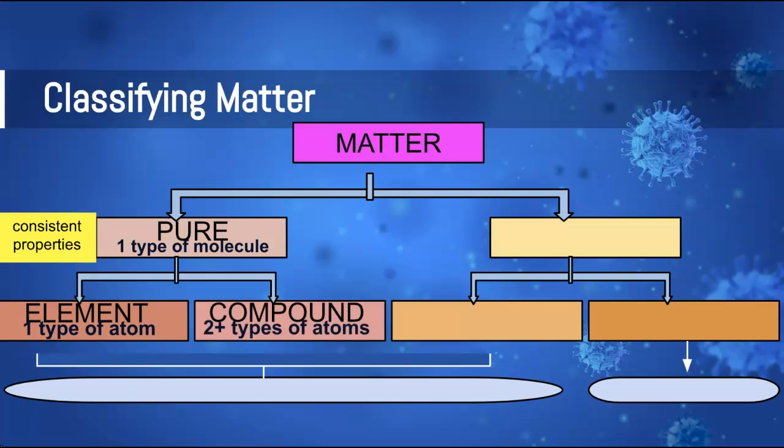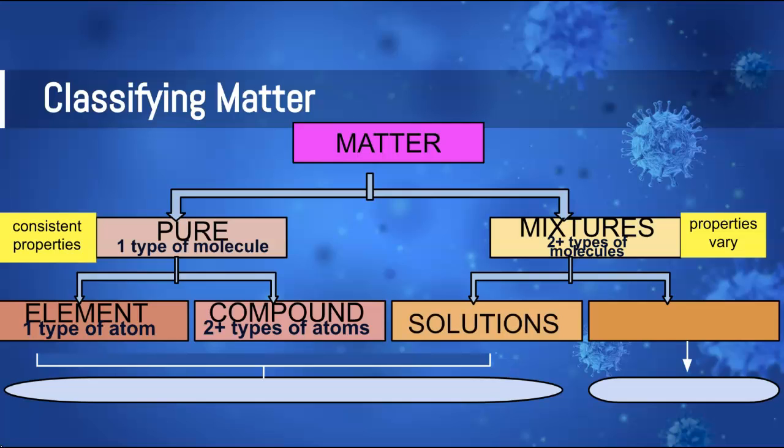All right. The other type, and that's what we're going to be looking at today, is what's called a compound. And in a compound, we have two or more different types of atoms combined together. Now, the other classification of matter would be mixtures. And these we've already spent some time looking at. So mixtures contain two or more different types of molecules in them. We have more than one thing mixed together, all right? So because we have more than one thing, the properties will vary.